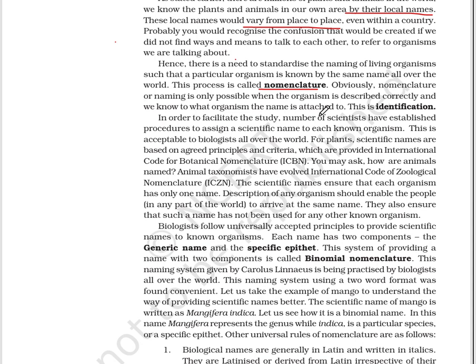In order to facilitate the study, a number of scientists have established a procedure to assign a scientific name to each known organism. This is acceptable to biologists all over the world. For plants, scientific names are based on agreed principles and criteria which are provided in the International Code for Botanical Nomenclature. You may ask, how are animals named? Animal taxonomists have evolved the International Code of Zoological Nomenclature, ICZN.